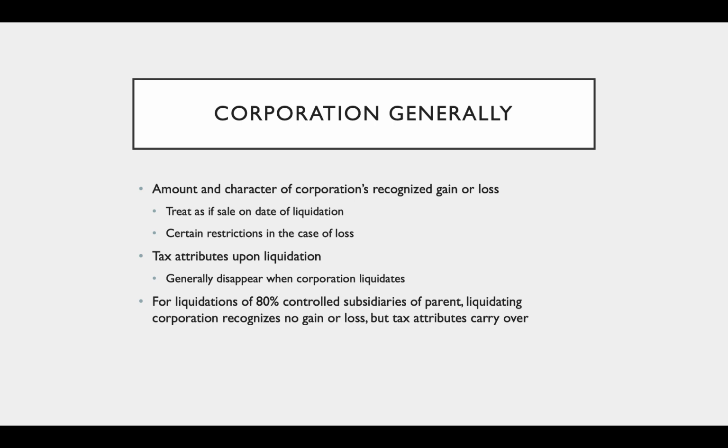Tax attributes generally disappear when a corporation liquidates. So these are net operating losses, earnings and profits, things like that are just going to disappear. And if we have liquidations of 80% controlled subsidiaries of the parent, the liquidating corporation is going to recognize no gain or loss, and the tax attributes are going to carry over. So if a subsidiary is liquidating into a parent and the parent controls 80% of the subsidiary, we're not actually going to recognize any gain or loss because really the business is going to continue in the parent.